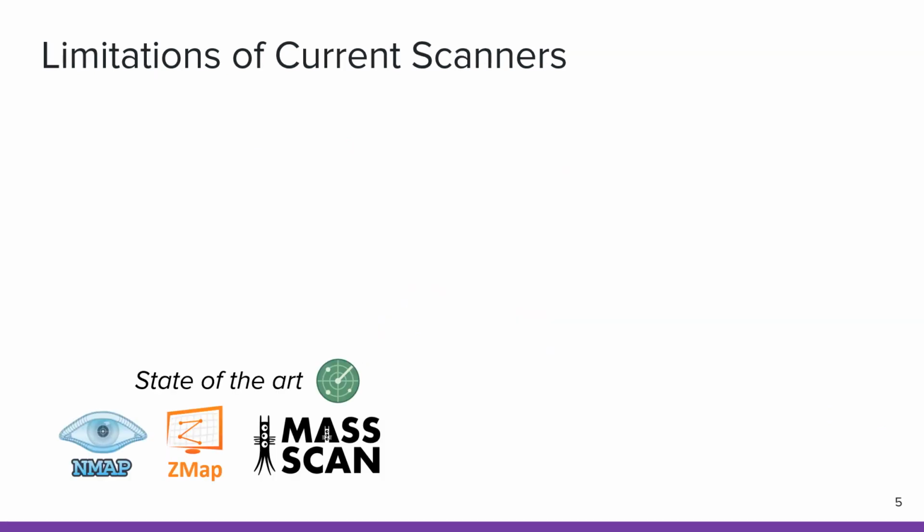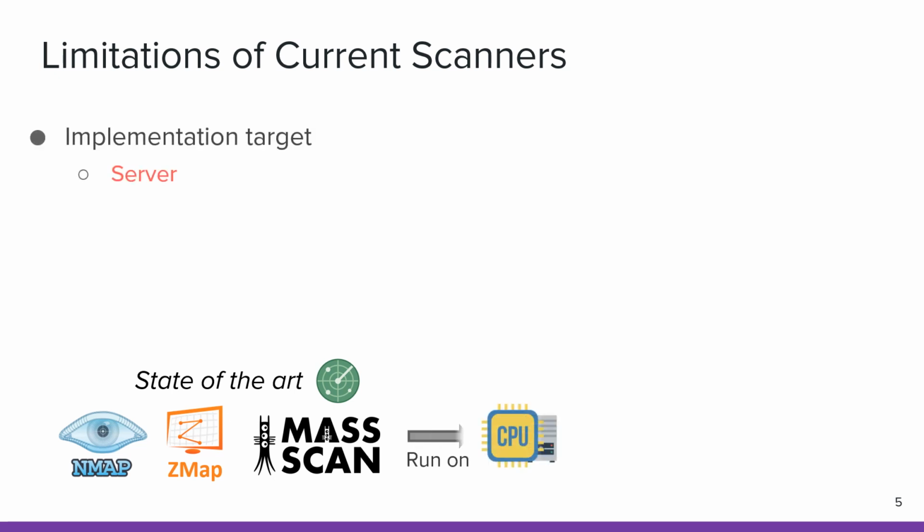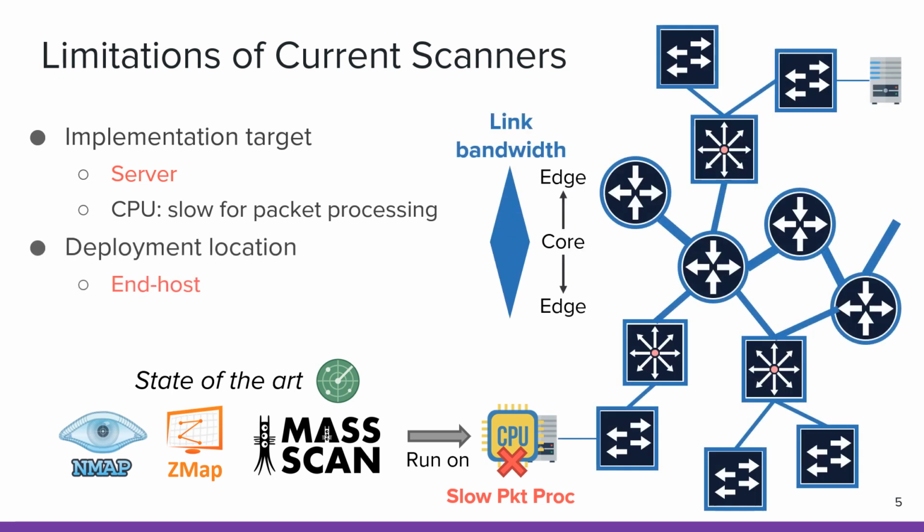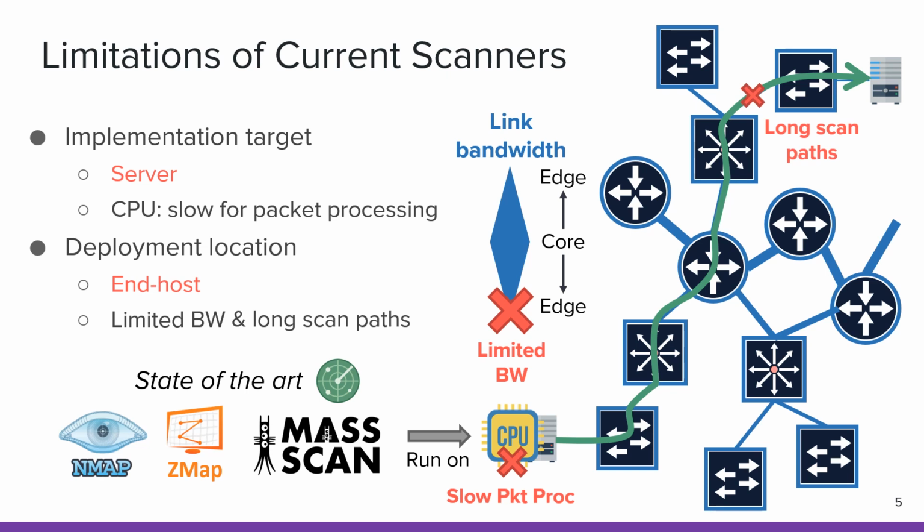A closer look into today's network scanners shows they are fundamentally limited by two factors. First, in terms of implementation targets, current network scanners are all implemented on commodity servers. As CPUs on servers are slow for packet processing, the scanning speed of the CPU-based scanners is intrinsically limited. Second, in terms of deployment locations, current network scanners are all located at the network edge, where the link has limited bandwidth but needs to sustain all the probe traffic. Besides, the long end-to-end scanning path indeed needs more bandwidth for networks and has larger possibilities of packet dropping. So, how to address the limitations?